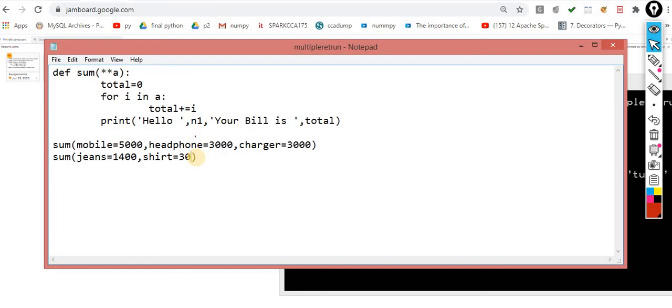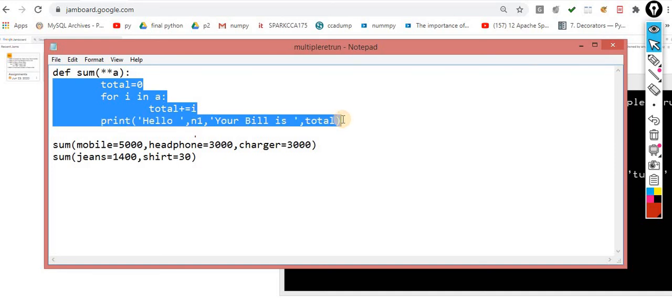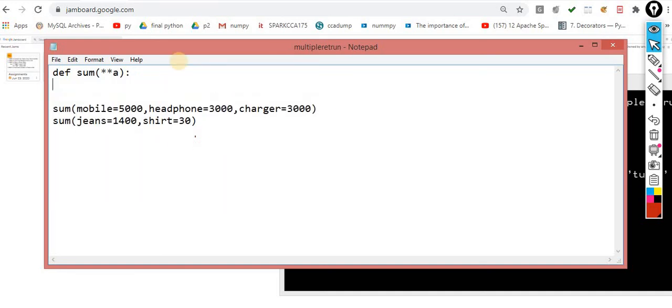Now understand it. Let me show you, and remove this logic first. Now if I print type of A, can anyone guess what the output would be over here?